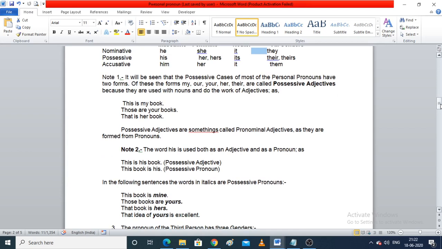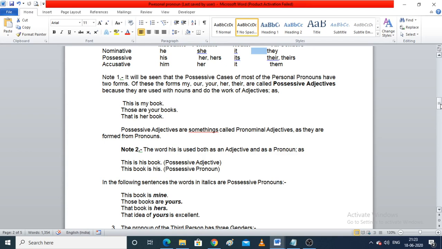Note 1. It will be seen that the possessive cases of most of the personal pronouns have two forms. Of these, the forms my, our, your, her, their are called possessive adjectives because they are used with a noun and do the work of an adjective. Now here comes a new term, possessive adjectives. We have learnt about possessive pronouns. Now what is a possessive adjective?